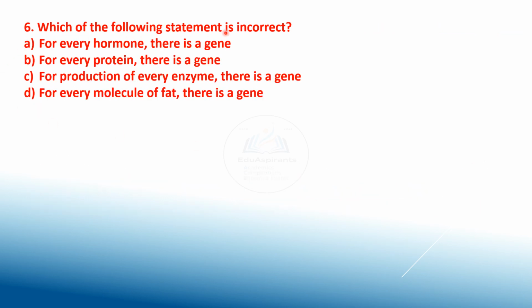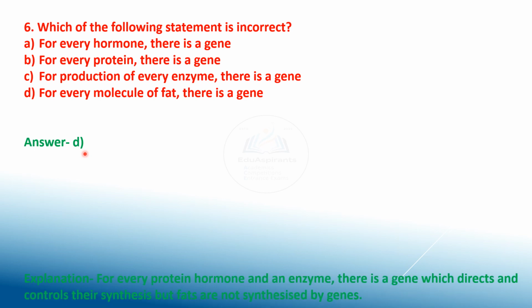6. Which of the following statements is incorrect? For every trait there is a gene. For every protein there is a gene. For production of every enzyme there is a gene. For every molecule of fat there is a gene. Answer is D, and why?